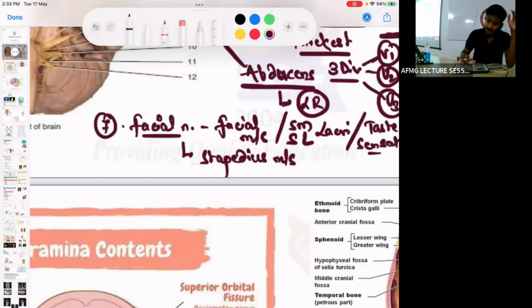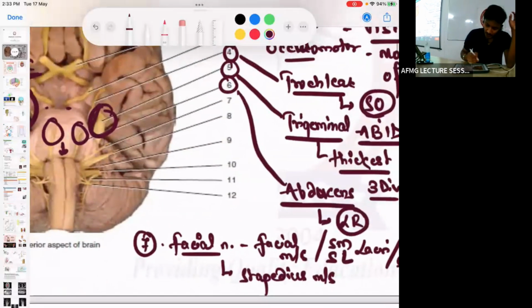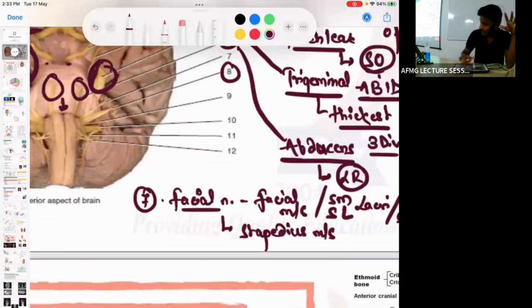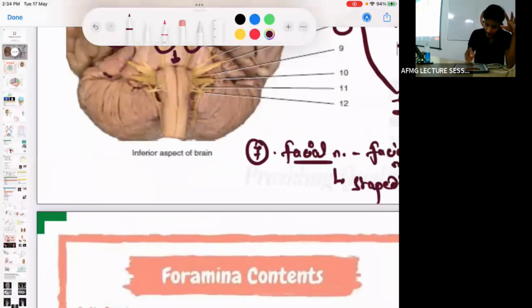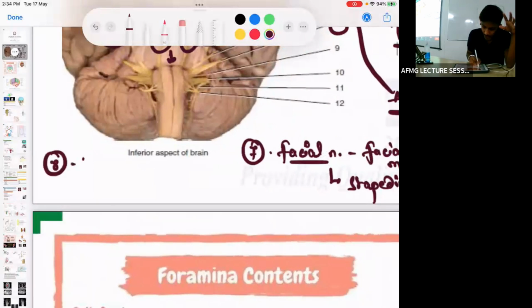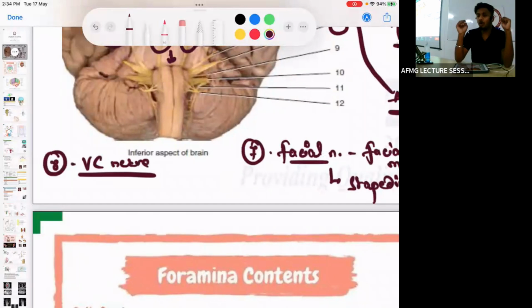No issues with this. Next, if I move further, talking about the next nerve, which also arises from the lateral aspect of the pontomedullary junction. This is your 8th cranial nerve, and the 8th cranial nerve is known as the vestibulocochlear nerve, which is responsible for hearing. Which nerve is responsible for hearing? Vestibulocochlear.